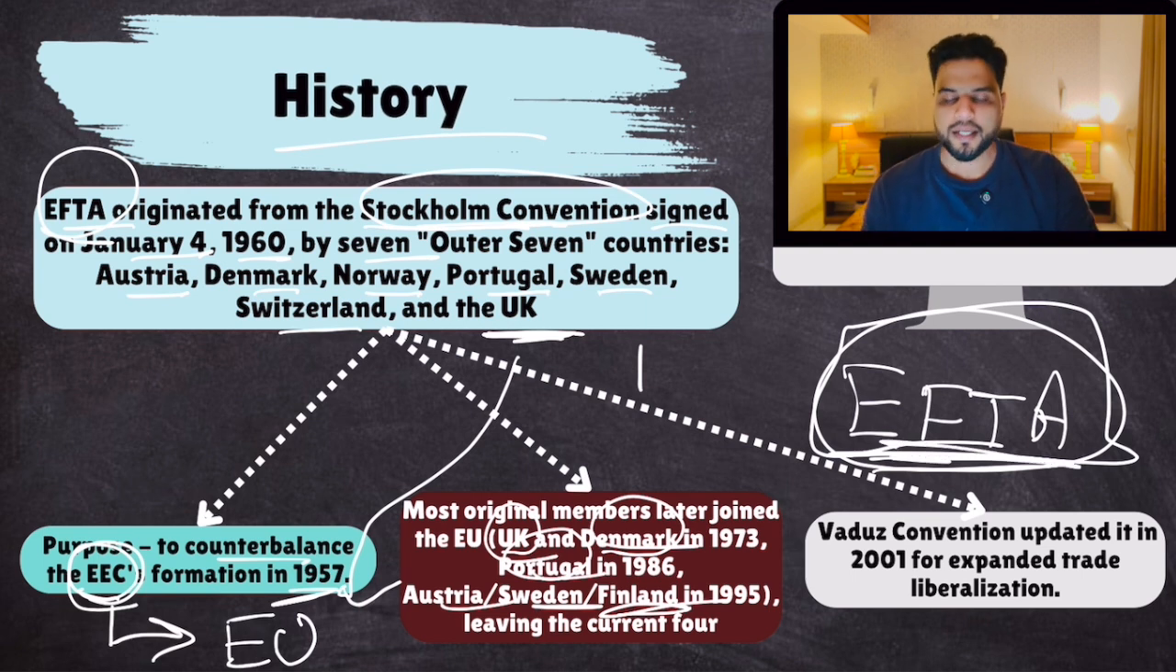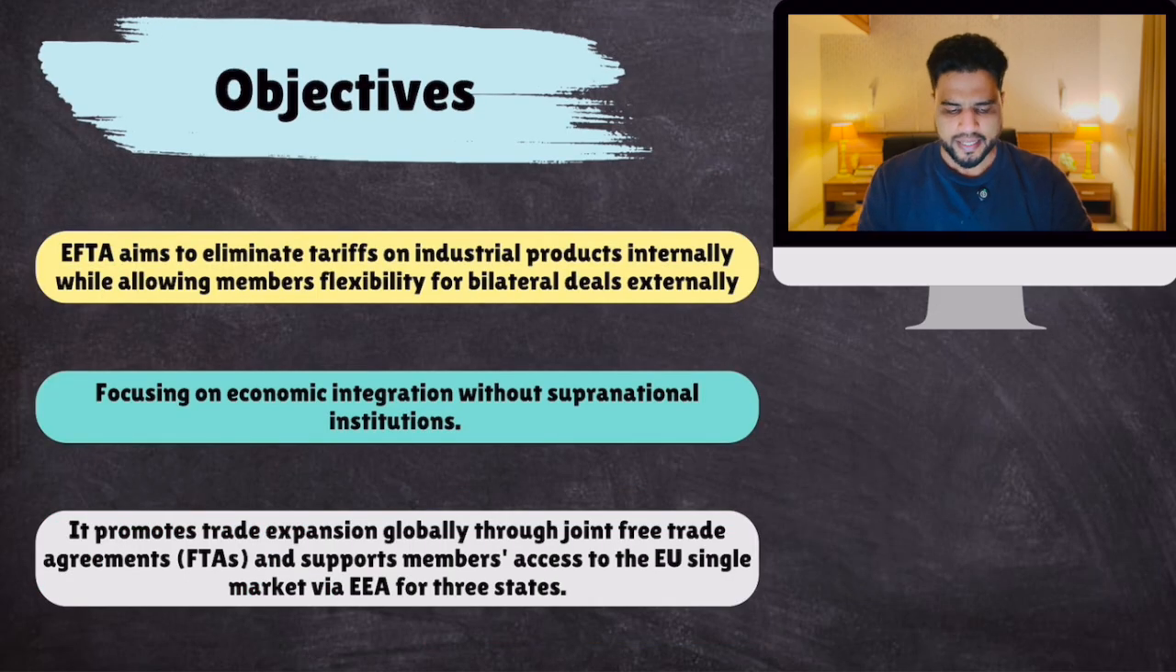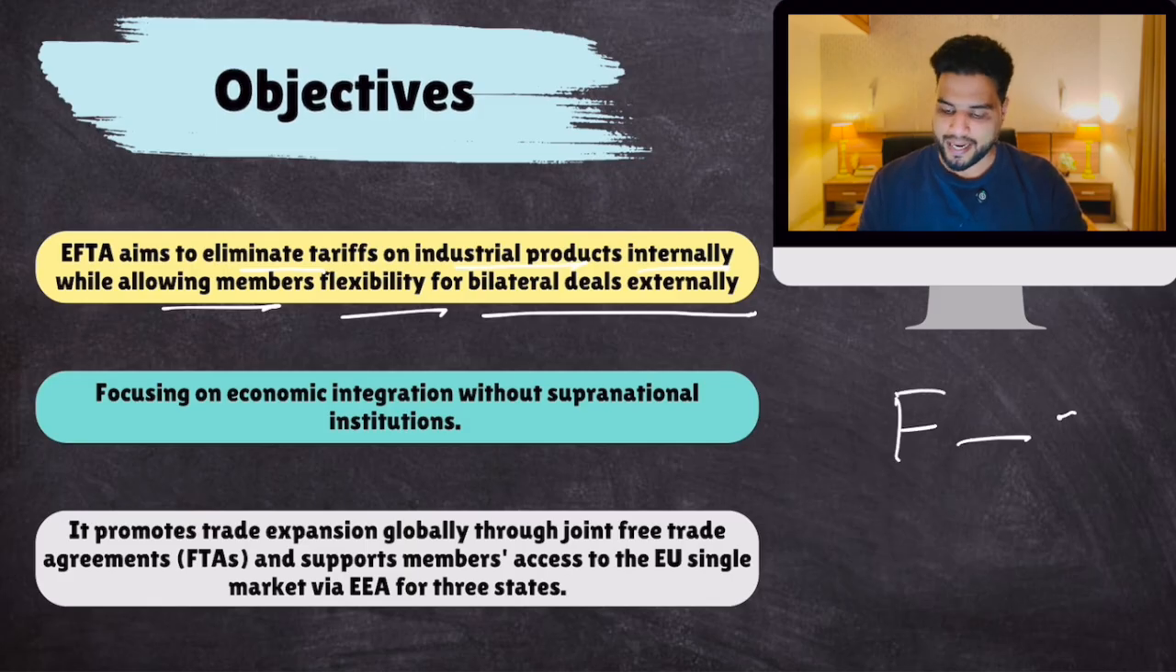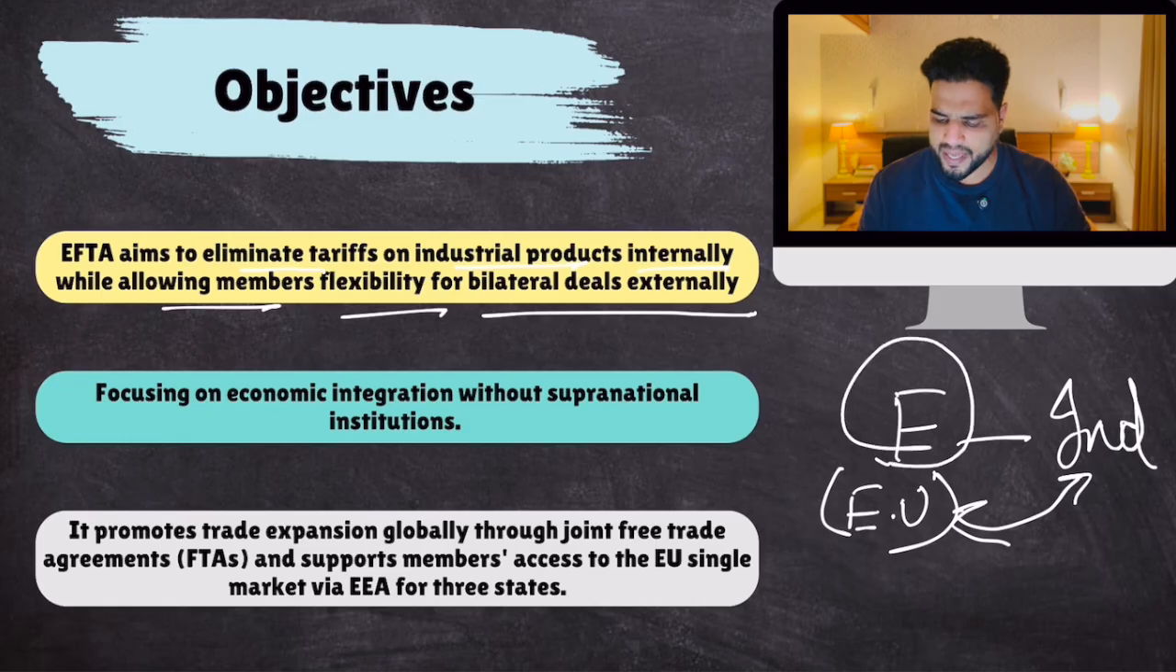Okay, then remember, the Stockholm Convention created EFTA, then EFTA was upgraded through the Vaduz Convention in 2001, which further liberalized trade between them. Clear? Now let's quickly take a look at the objectives of EFTA. EFTA aims to eliminate tariffs on industrial products internally while allowing members flexibility for bilateral trade deals. Now remember, France and India cannot have bilateral trade deals because France is part of the European Union. There will be a bilateral trade deal between India and the European Union, right? That is the disadvantage of being a part of the European Union.